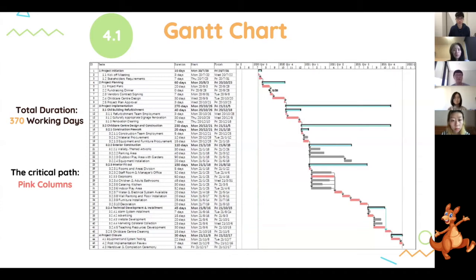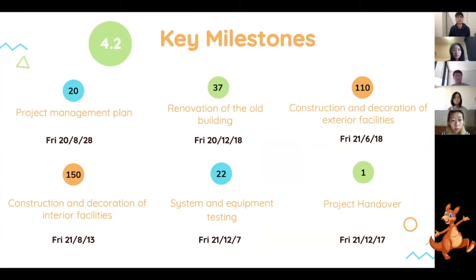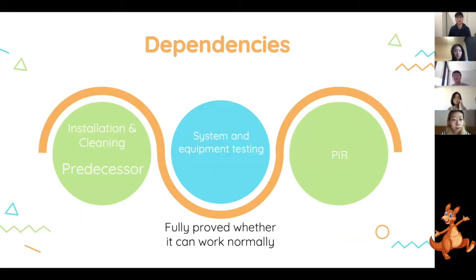So the second one is the key milestones. The exterior and interior construction accounts for more than 100 days. We should also notice the testing period, and the entire project will be handed over on December 17th, 2021. So the third part is the dependencies. I chose one of the interdependent activities, testing. Testing should be done after the construction and the cleaning work are completed. If not, it cannot be proved whether it can work normally.